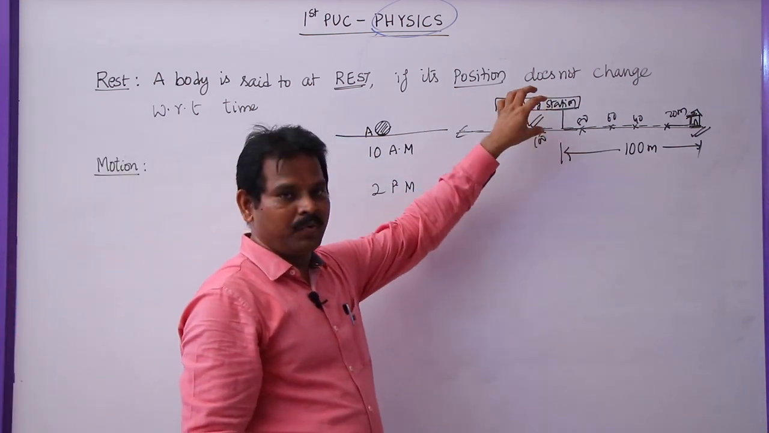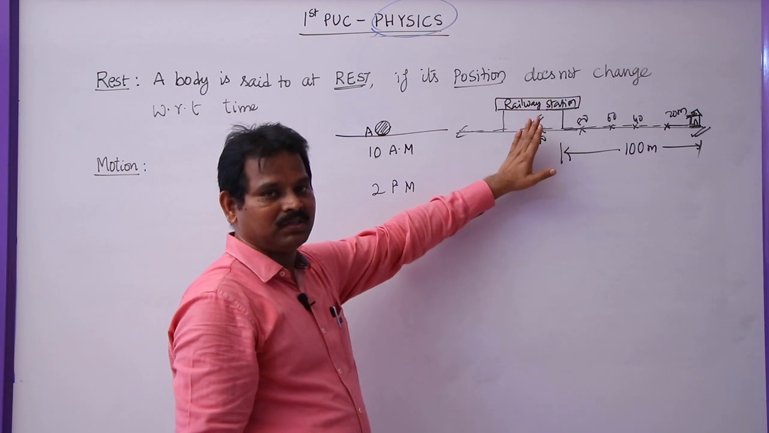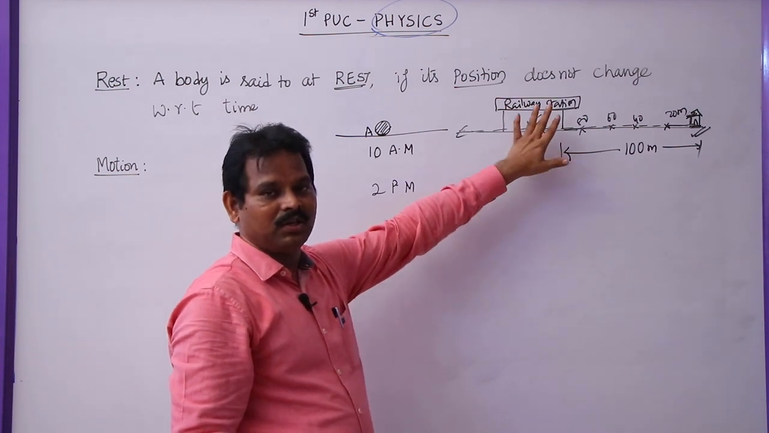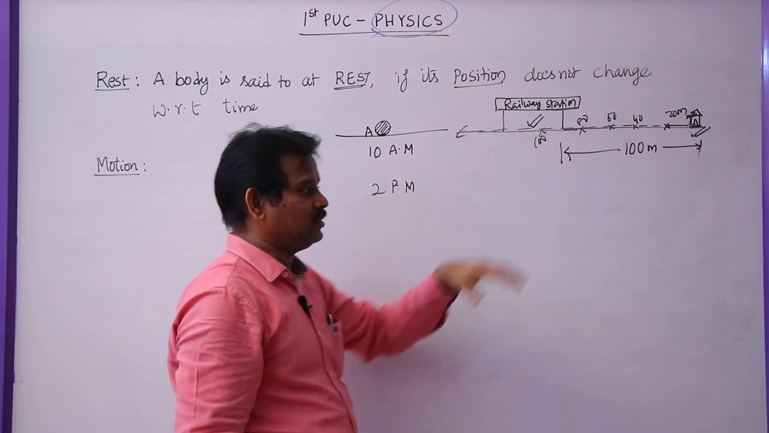Here the railway station is said to be at rest. Why? Because as the time passes, the position of the railway station will not change. So it will just be at rest.